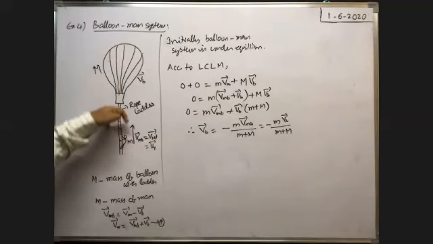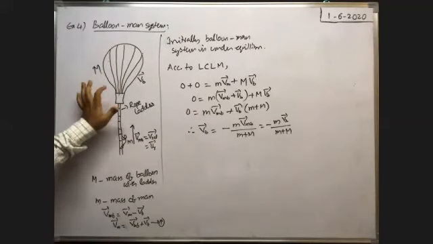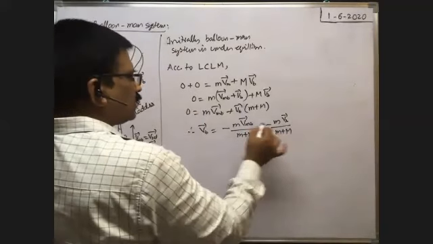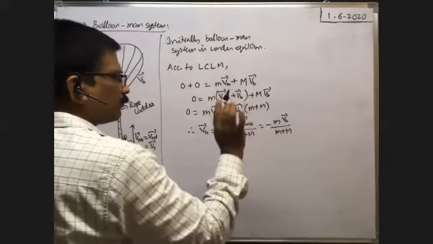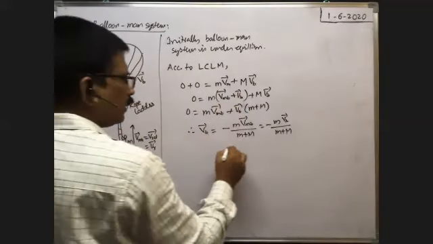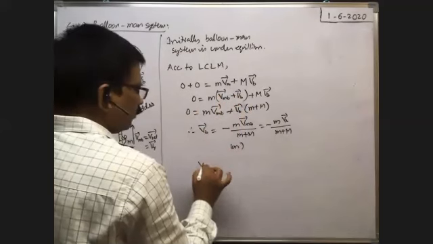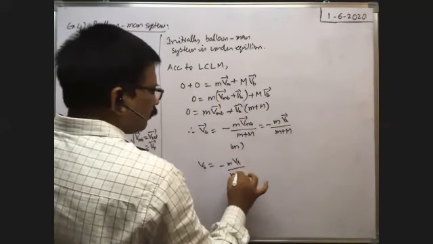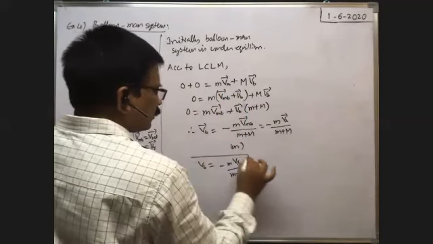If VMB bar is in the downward direction, then the velocity of the balloon is in the upward direction. That means this minus sign represents VB bar is opposite to VR bar. Along the straight line as man and balloon travel, we can simply write in scalar form also: VB is equal to minus m into VR by m plus capital M. We can write like this also.